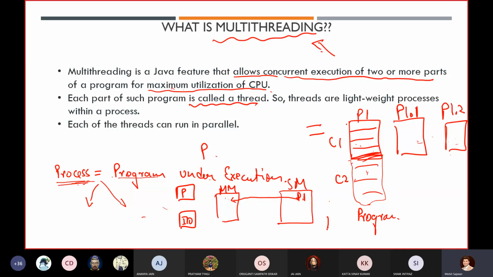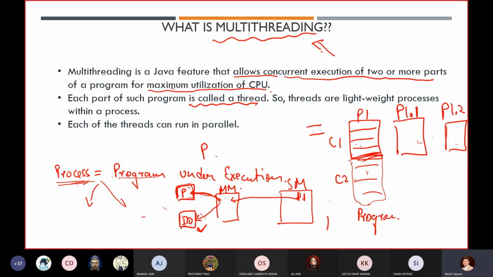Suppose we have a sequential processor, right? During that time, what will happen? Suppose my processor is performing some set of operations, and after some time this particular process requires some input output operation. So it will go to the input output operation. Now let's assume the input output operation is taking a lot of time. What is my processor doing now? We will say that our processor is doing nothing, because it is waiting for this particular operation.